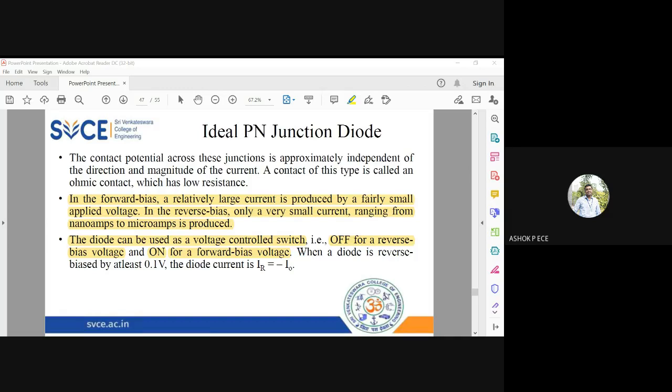In the same way here, when the diode conducts in forward bias, it is called an on switch. When the diode is used in reverse bias, no current flows, so it is called an off switch. And the reverse bias current, we call it minus, since it is flowing in the opposite direction. It is called minus I naught. I naught is called the reverse saturation current. IR is called the current in reverse bias.